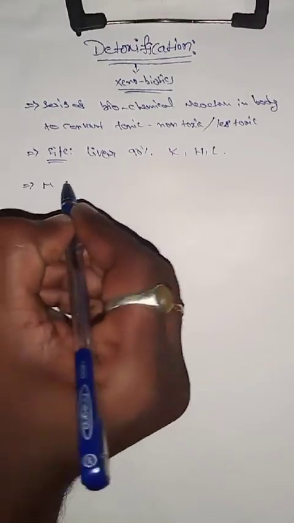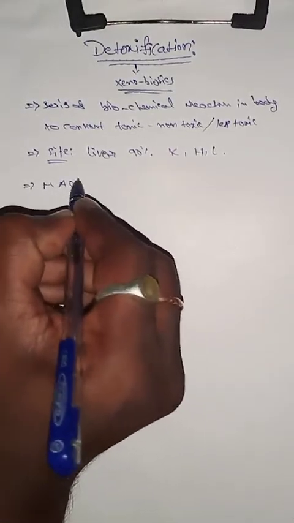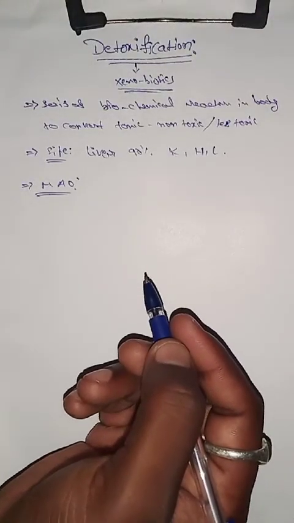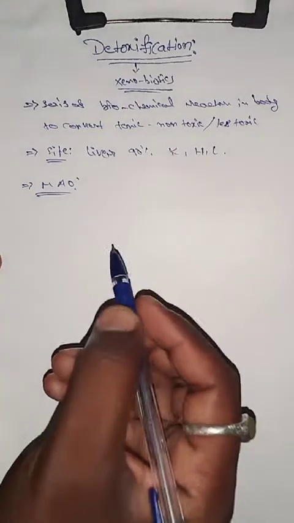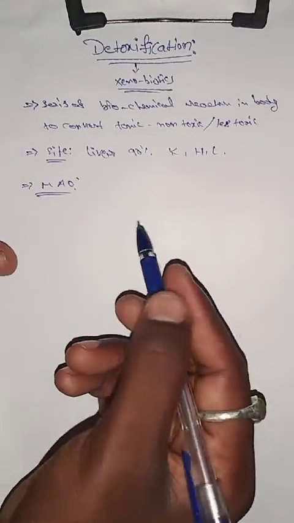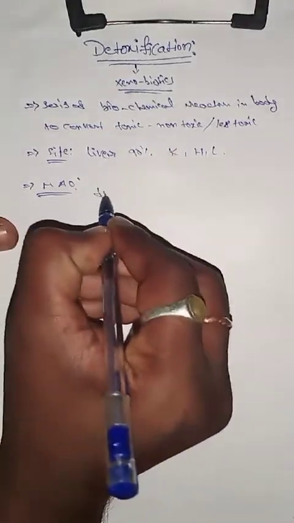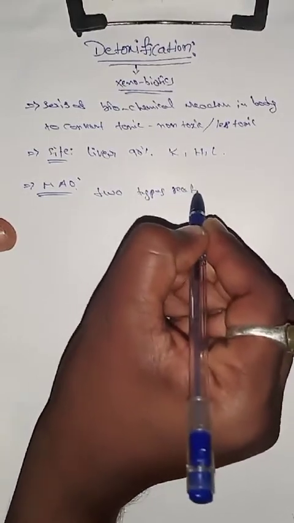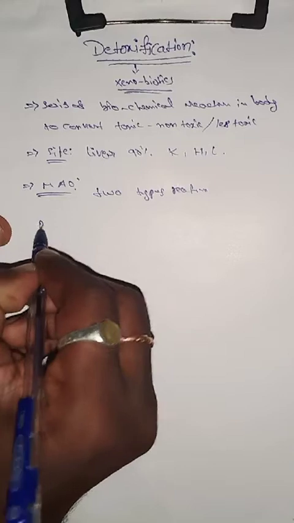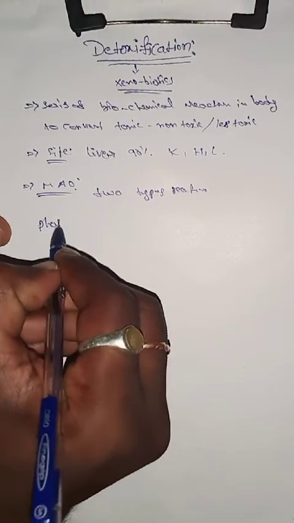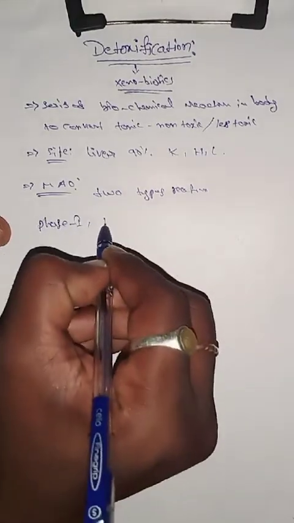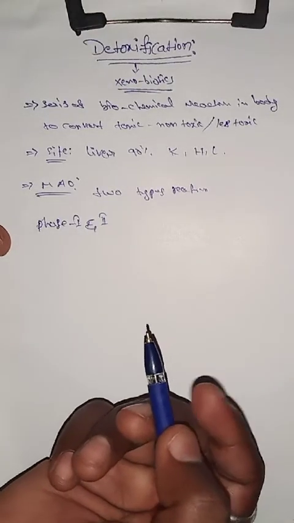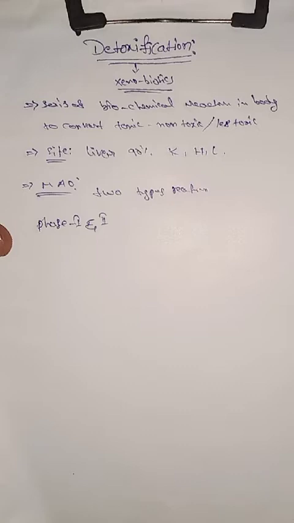The next one: the mechanism of action of detoxification. Detoxification of xenobiotics shows two types of reactions: phase 1 and phase 2 reactions. First, the phase 1 reaction.